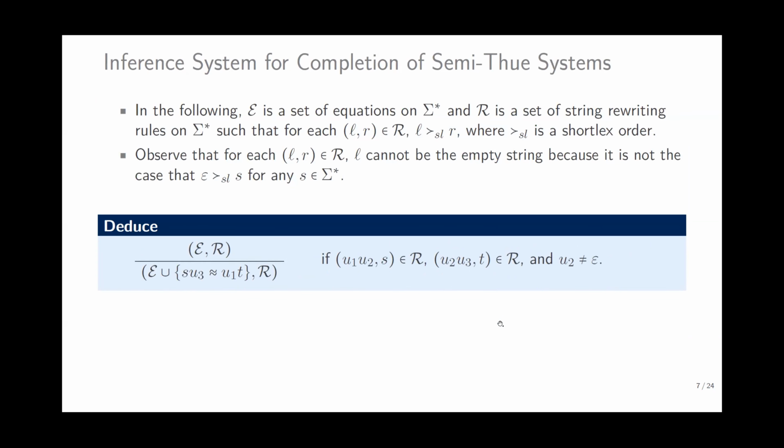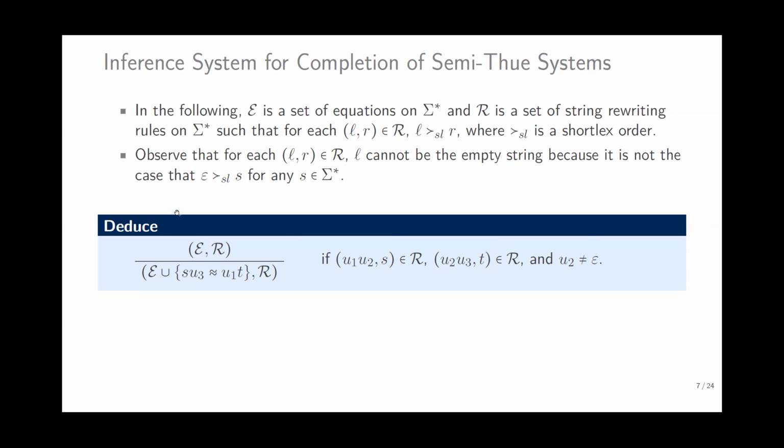So in the inference system for the proposed completion of semi-Thue systems, E is basically a set of equations or critical pairs that is going to be oriented using the length lexicographic ordering. Shortlex order is a length lexicographic ordering. And here, the left-hand side cannot be the empty string, because the empty string's length is the minimal.